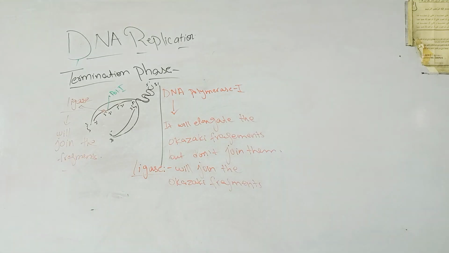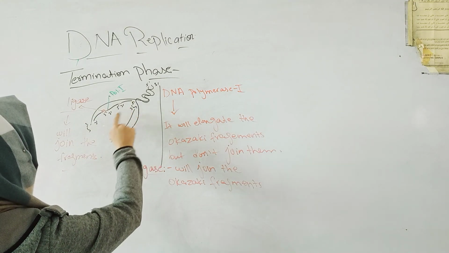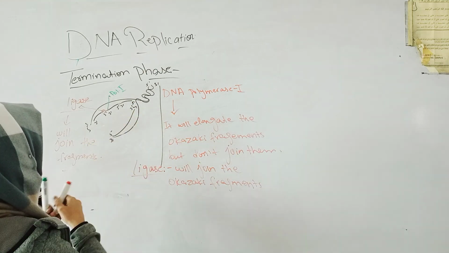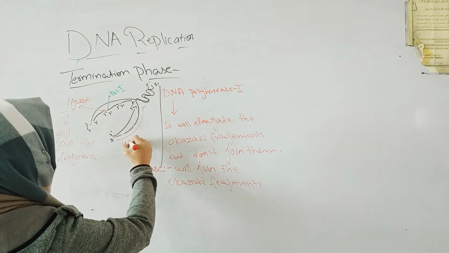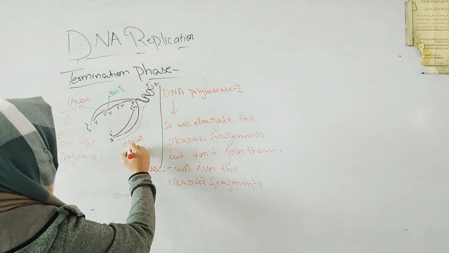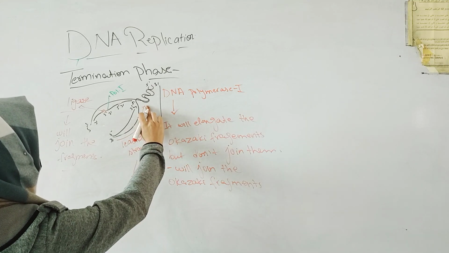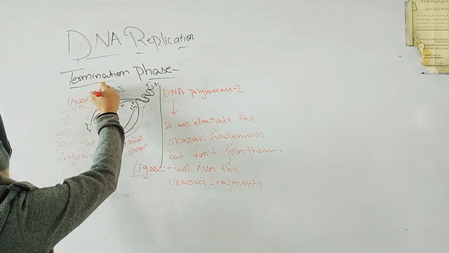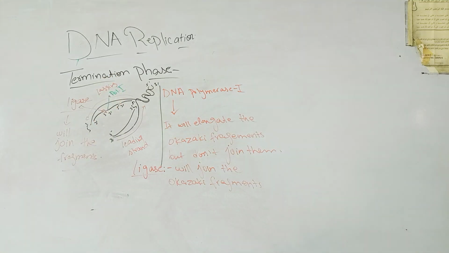So as the DNA replication is done, one strand will be formed in the 5 to 3 direction, towards the replication fork, like this. You can see the leading strand will be formed towards the replication fork, while the lagging strand will be formed away from the replication fork.